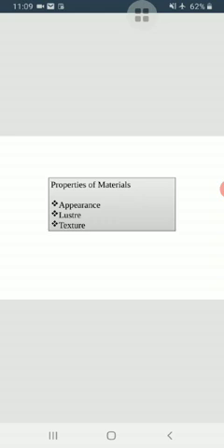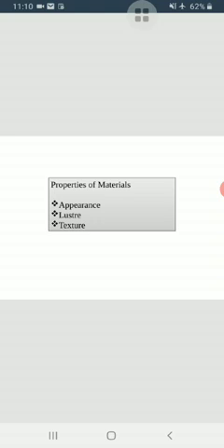Luster. A metal spoon shines, whereas a wooden spoon does not shine so much. Silk cloth has a shine, whereas woolen cloth doesn't. We say that metal has more luster than wood and that silk has more luster than wool. So, material can be classified on the basis of luster.